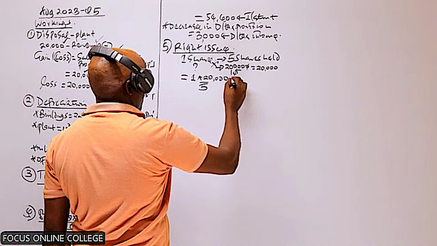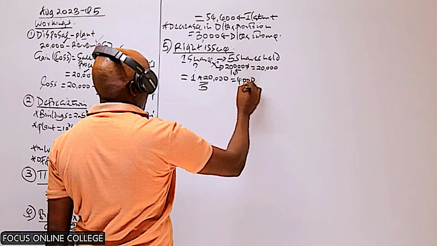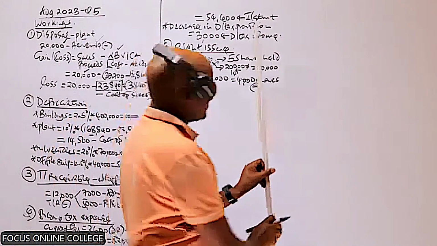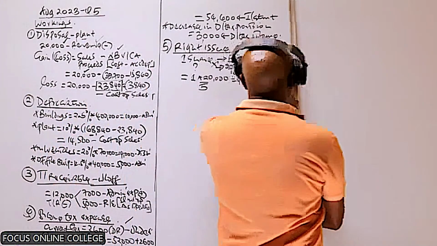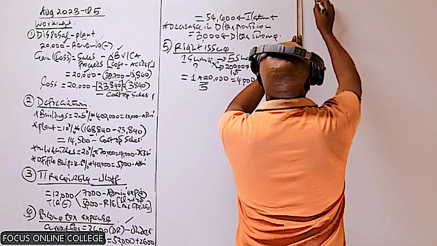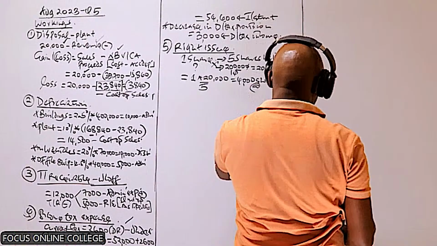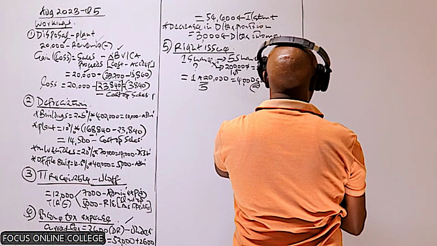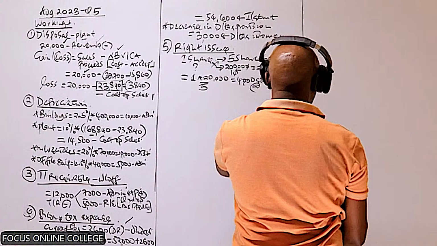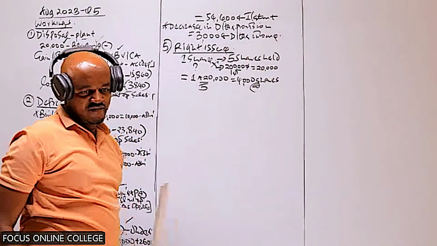Is it 4,000 shares? Please confirm whether you're getting that figure. Yes, 4,000 shares.